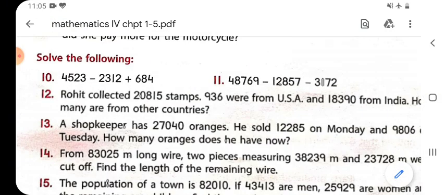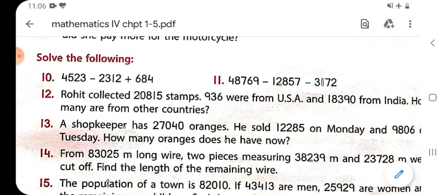According to the question, as you can see, 4,523 minus 2,312. The minus is in front of 2,312, that means it is a negative number.